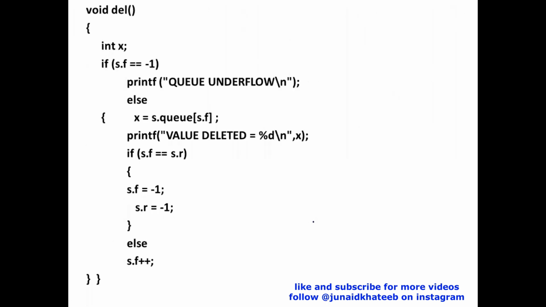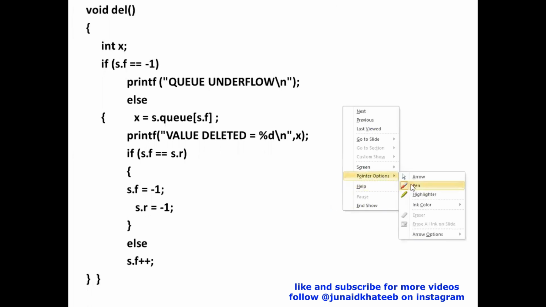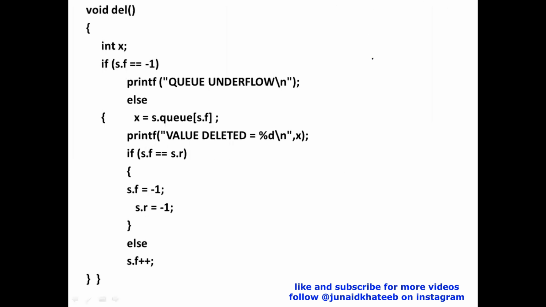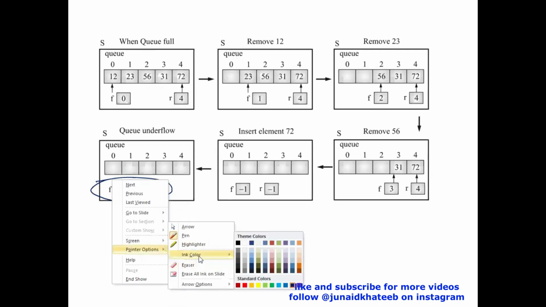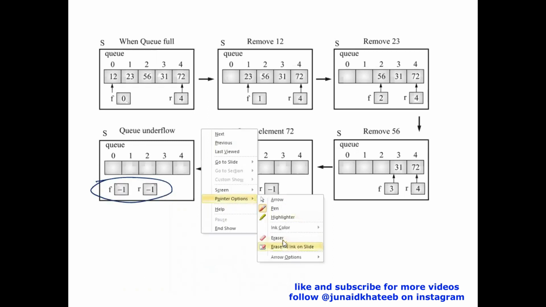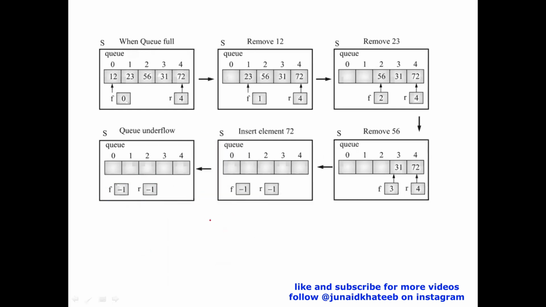Now this is your delete function. This is where we'll try and understand how to delete a value from the queue. Like the previous case, we will be using certain examples, but I want you all to understand certain conditions. First of all, before I delete a value from the queue, I need to first check whether the queue is empty or not. By now, I guess it's very obvious. If I want to check whether the queue is empty or not, I need to check the values of front and rear. If front is -1 or rear is -1, the queue is empty, right? Either of the pointers you can check, you need not check both. That is good enough for you. So that is one case.